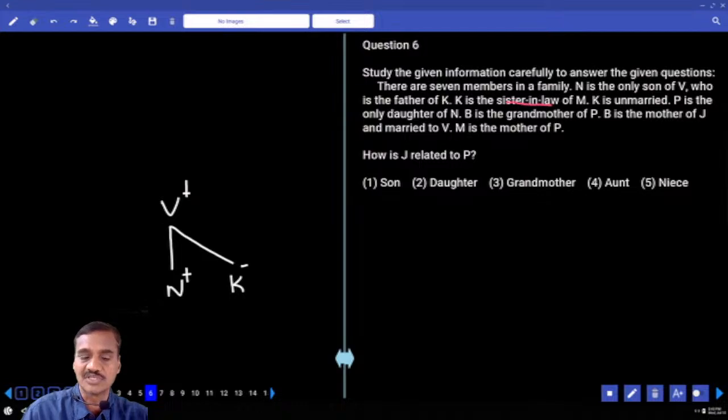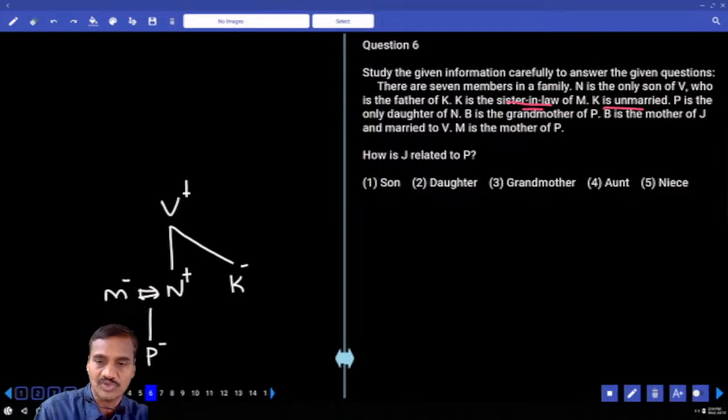And K is the sister-in-law of M. Let us take that M and N are married to each other. K is unmarried, which means sister-in-law as spouse's sister is ruled out. Hence brother's wife. And P is the only daughter of N. P is the only daughter.